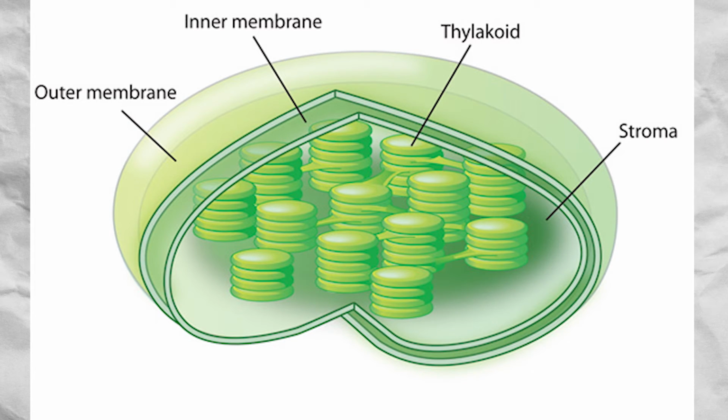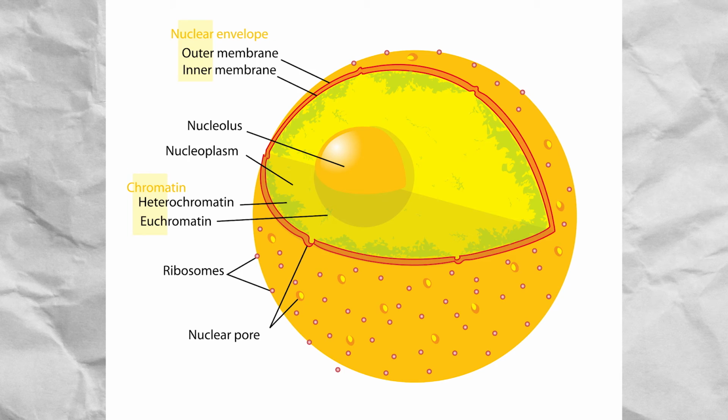The chloroplast is only found in plant cells, and for good reason. They turn light energy into energy the cell can use and glucose through photosynthesis. It also contains chlorophyll, a green pigment that traps light energy from the sun. Now, finally, we have the nucleus, the main control center that manages the cell's functions. The nuclear envelope is a bilayer membrane that surrounds and protects the nucleolus and genetic material. And finally, the nuclear pores are the openings in the envelope that control materials going in and out of the nucleus. So yeah, that's basically it.